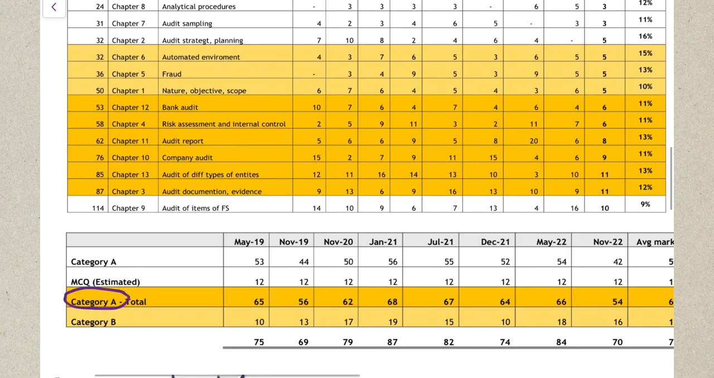Here I have category A marked in orange and your category B marked in light orange. So how have I come up with these category A chapters and these category B chapters? Let me explain.